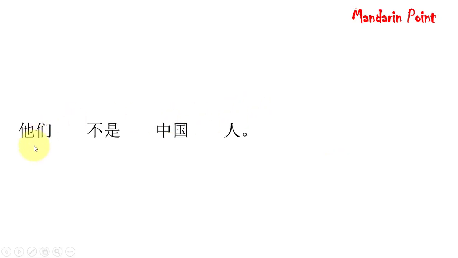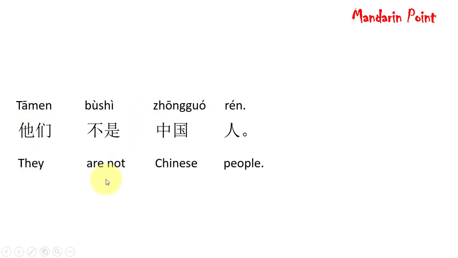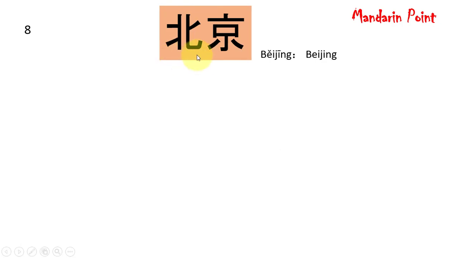The example sentence is 他们不是中国人。They are not Chinese people. 北京. Let's simplify them. On left side we have Be, means north. On the right side we have Jing, means capital. The capital on north is actually Beijing. In the map you can also observe the Beijing location, which is in the north of China.